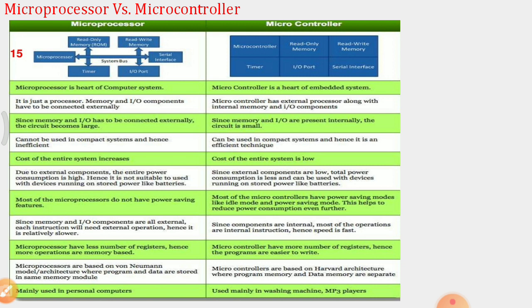Basically, microprocessors are used in personal computers, and microcontrollers are used in things like washing machines, MP3 players, or any embedded systems.